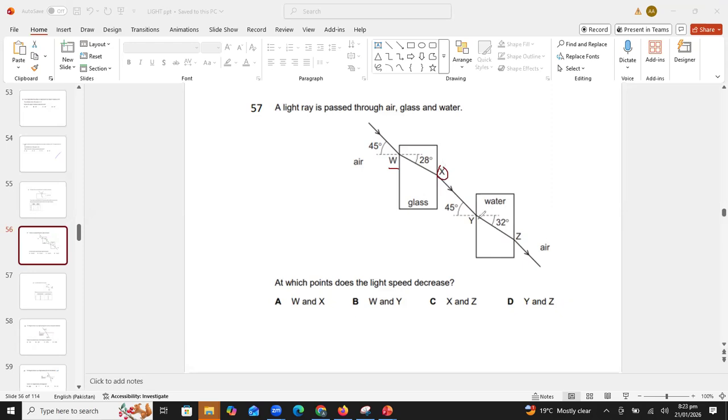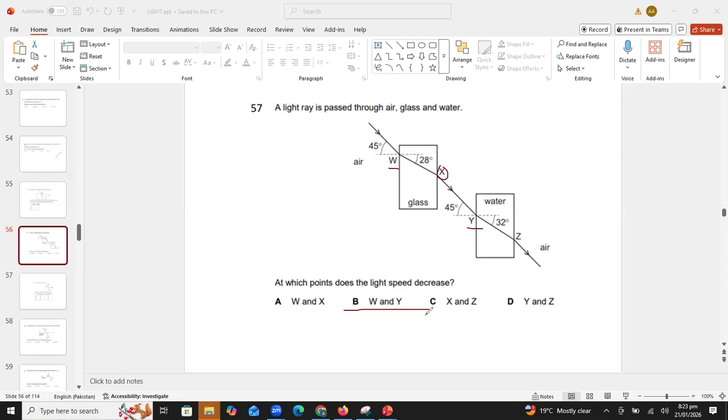As the light reaches point Y, it enters the denser medium, water, so again the speed will decrease. So W and Y are the two points in which the light speed will decrease because they are entering the denser medium. That's why B is the correct answer.